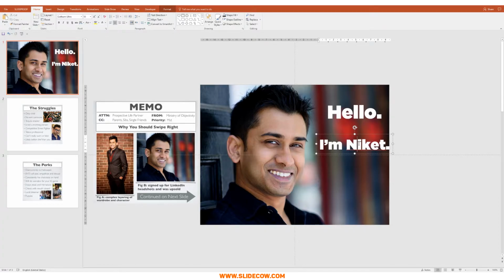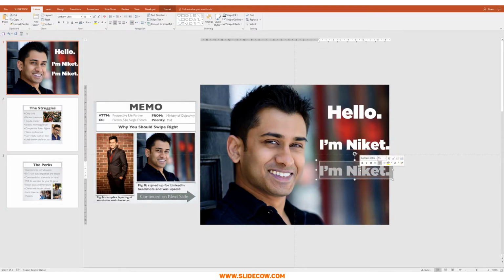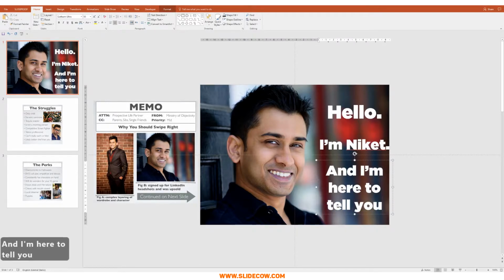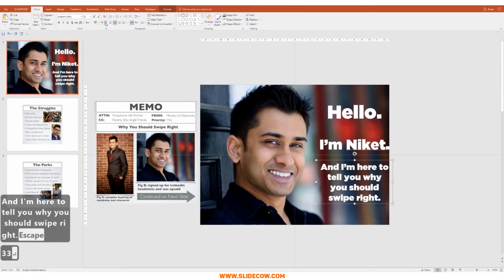The last thing we have to do with the text now is to bring in our component to this slide, which is why the person should swipe right. We're going to press Control Shift, drag this downwards like before, and type in a very straightforward message: and I'm here to tell you why you should swipe right.